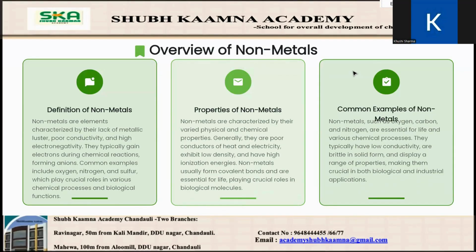While nonmetals are elements characterized by their lack of malleability, luster, and poor conductivity. They typically gain electrons during chemical reactions. Nonmetals are characterized by their varied physical and chemical properties. Generally, they are poor conductors of heat and electricity.